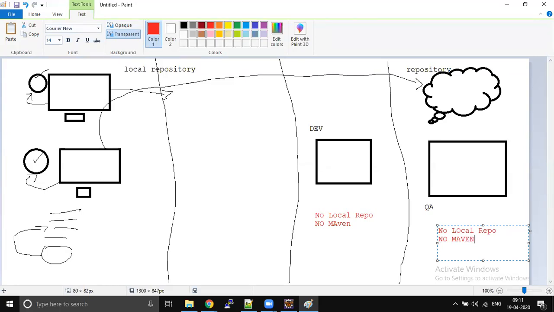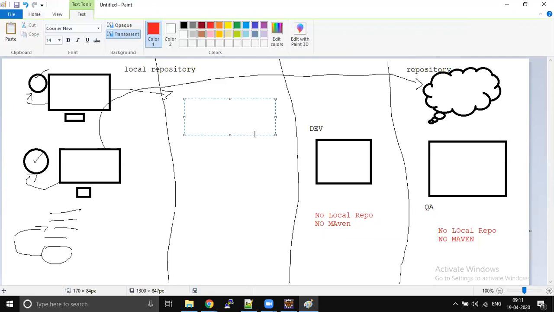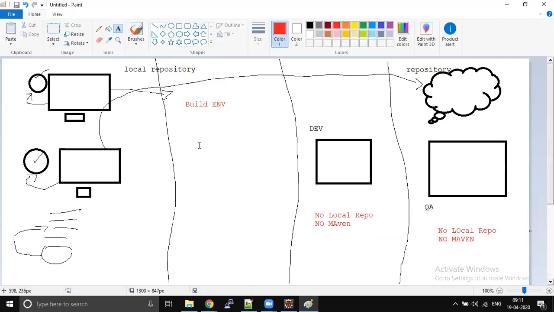So where will we have the local repository and Maven installed? In between, we have a place called your build environment. It's going to change from project to project. The most common thing is we will use Jenkins to build your code, right? So once your development is done, you push all your code to your SCM called Git.